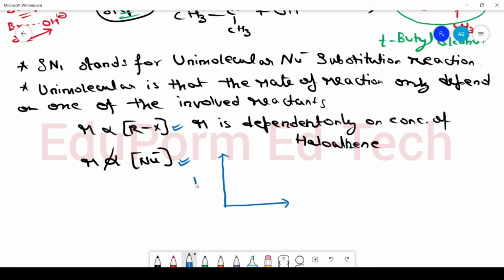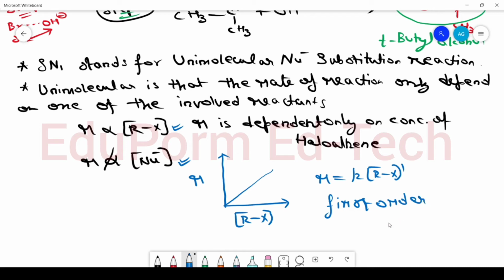By means of a graph, I can show this: this is rate of reaction and this is concentration of our haloalkane. So if the concentration of haloalkane is increasing, then rate of reaction will also increase. The rate of reaction can be given as R = k[R-X]^1, and thus it follows first order kinetics. Okay, now let's discuss some more points.